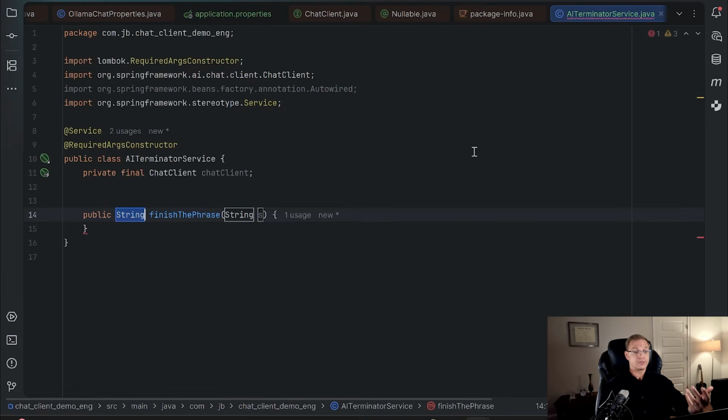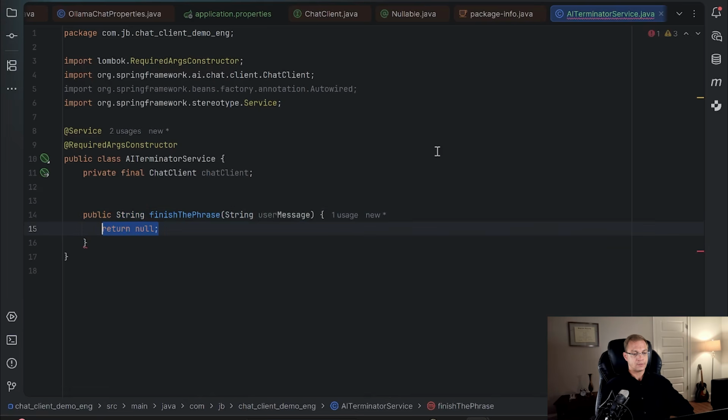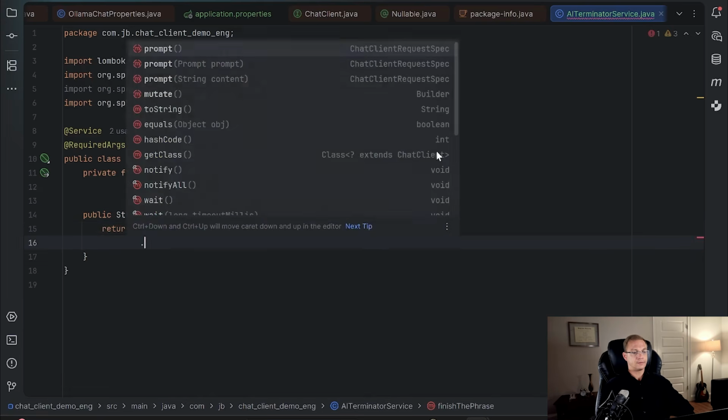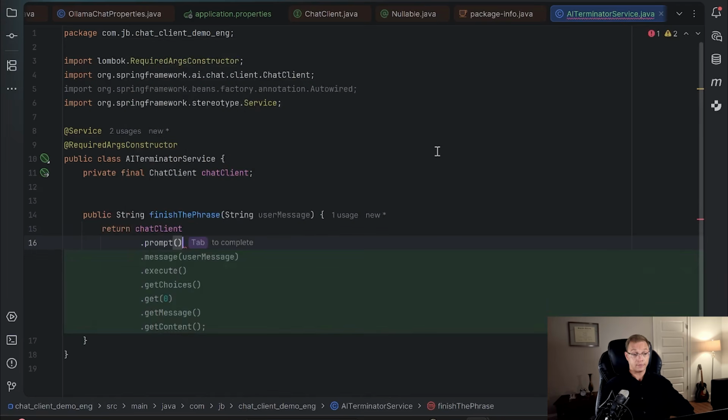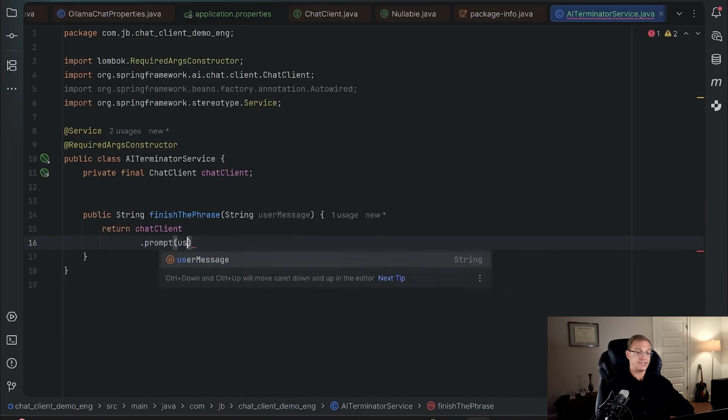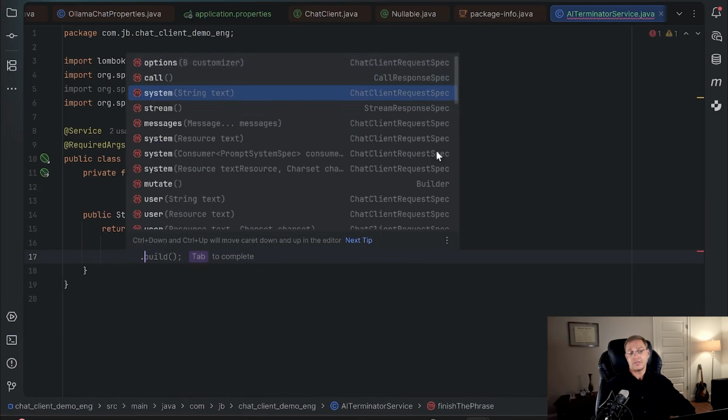So now let's use the chat client. Here is my user message. I need to return chatClient.prompt. My prompt will be the user message. We can use streaming if we want, but it would be very difficult to understand and to debug the parameters I want to show you.